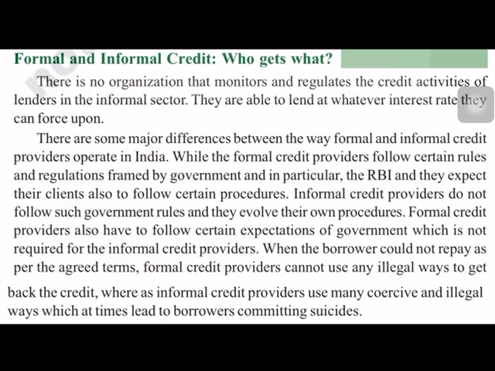And formal sources of credit, that means banks and cooperatives, cannot use illegal ways to collect the loan amount. If the borrower fails to repay the loan also, they cannot use any illegal ways to collect their amount. Whereas informal sources of credit use all the illegal ways, and this leads to suicides of the borrowers sometimes.